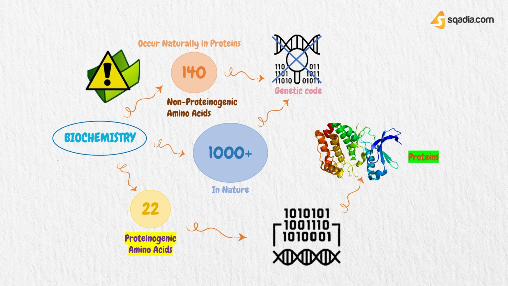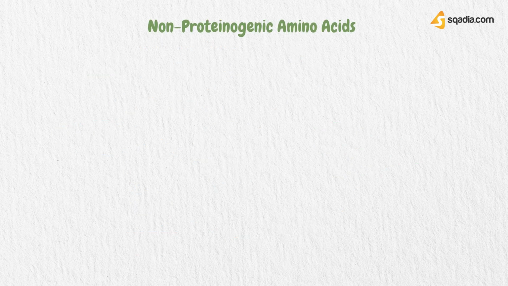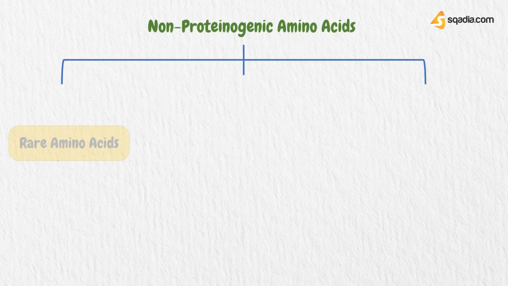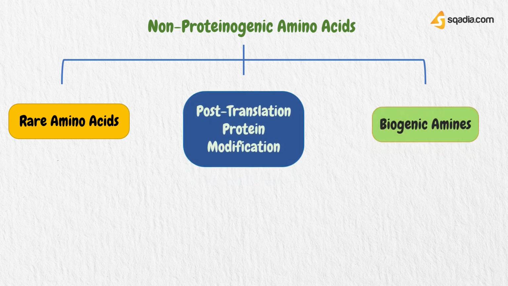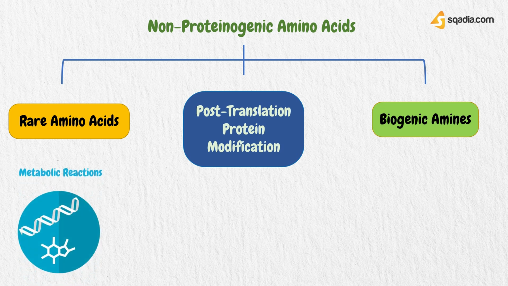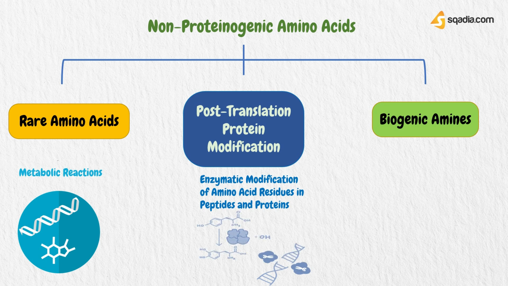Now let's have a look at their types in detail. They can be divided into 3 types: rare amino acids, post-translation protein modification, and biogenic amines. Rare amino acids are the ones that arise during metabolic reactions. The ones which arise as a result of enzymatic modification of amino acid residues in peptides and proteins are referred to as post-translation protein modification, whereas decarboxylation of alpha-amino acids gives rise to biogenic amines.